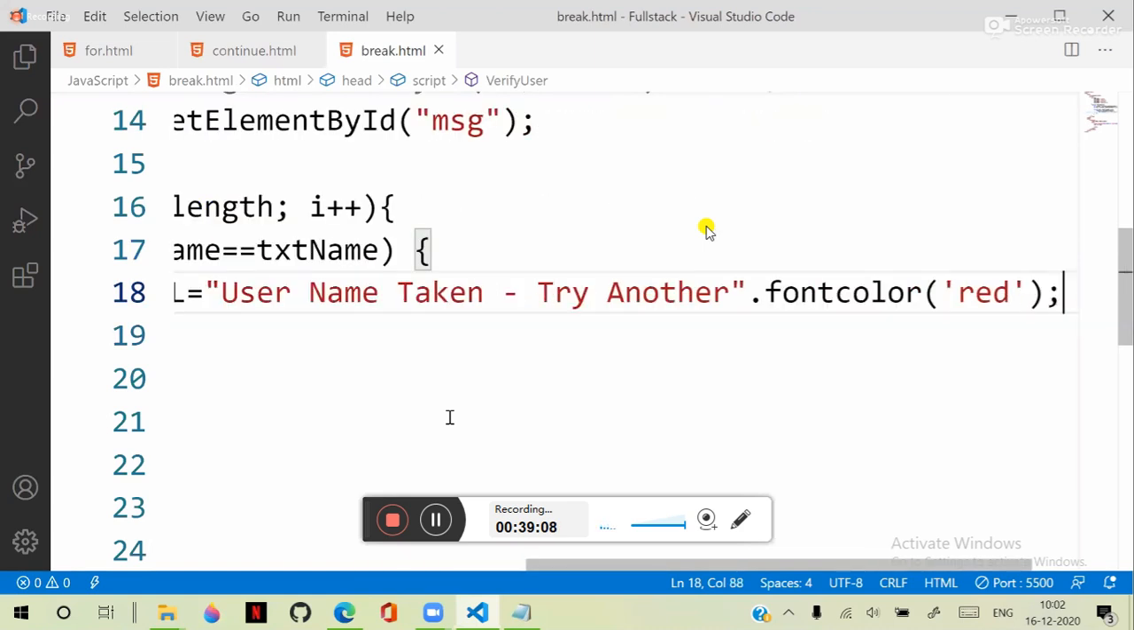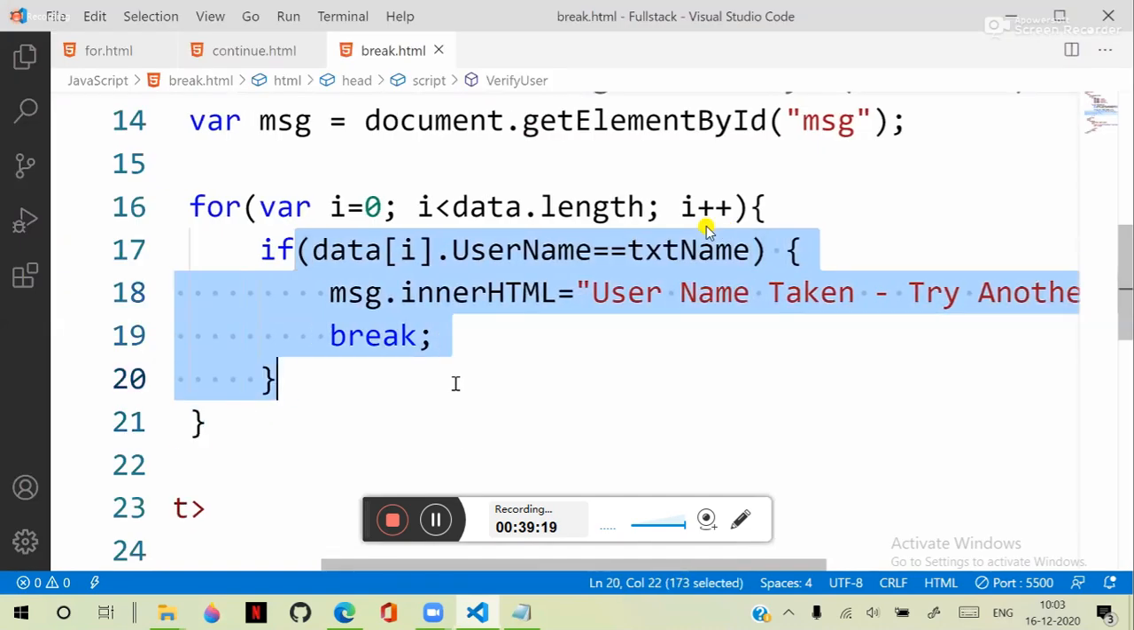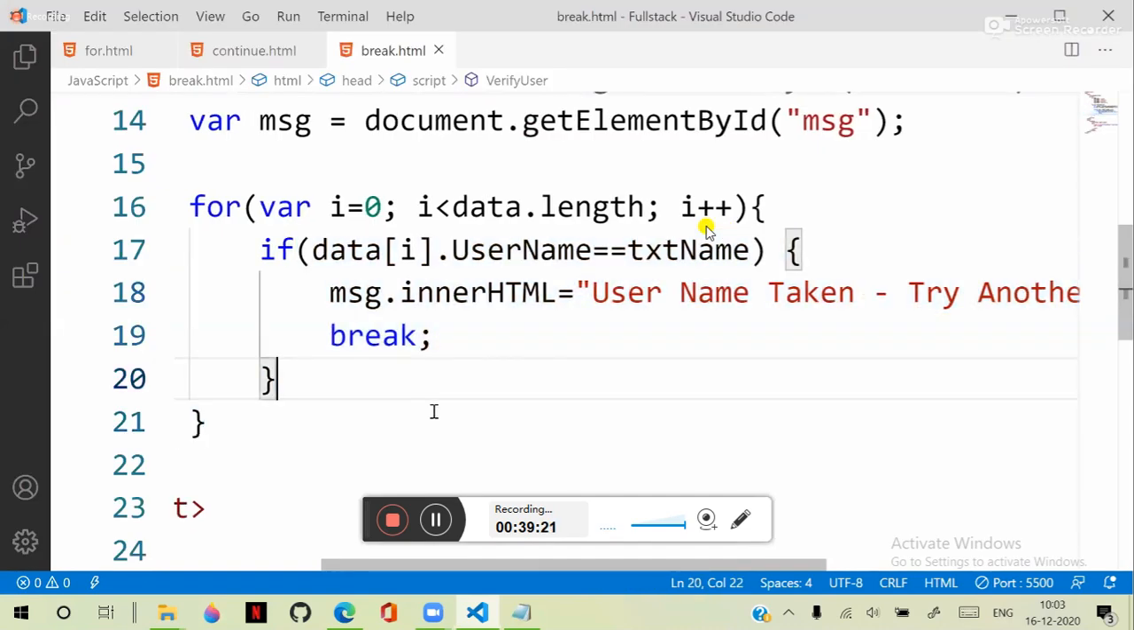After displaying this, it should not continue. Then we will put a break. Break will terminate this execution, and it will stop the execution. When the user types, else, what it should display.